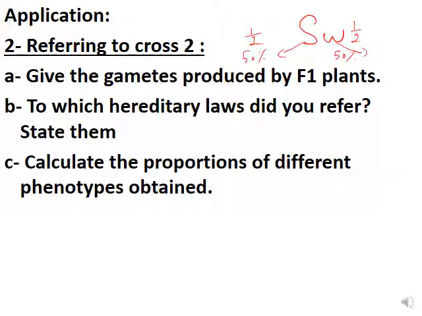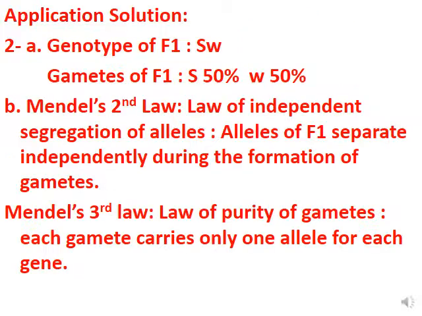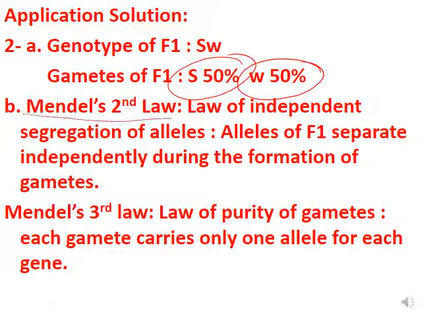Calculate the proportion of the different phenotypes. We're going to solve this. So these are the gametes, 50% S and 50% W. Mendel's second law, we state them. Law of independent segregation of alleles, where all the F1 alleles separate independently during the formation of gametes. And Mendel's third law, law of purity of gametes: each gamete carries only one allele for each gene.